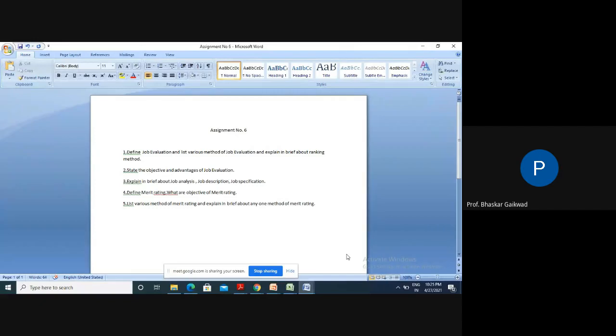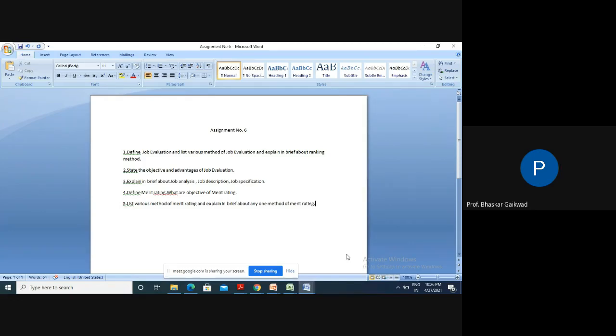Okay, it ensures better supervision, as supervisors must observe the employees closely if they are to rate them accurately. So normally in industry, many times this responsibility is given to the supervisor, because the supervisor and workers have a close relationship, and to get exact feedback through the supervisors means it is correct feedback, because there is a close relationship between the supervisors and the workers. So these are the objectives related to merit rating.